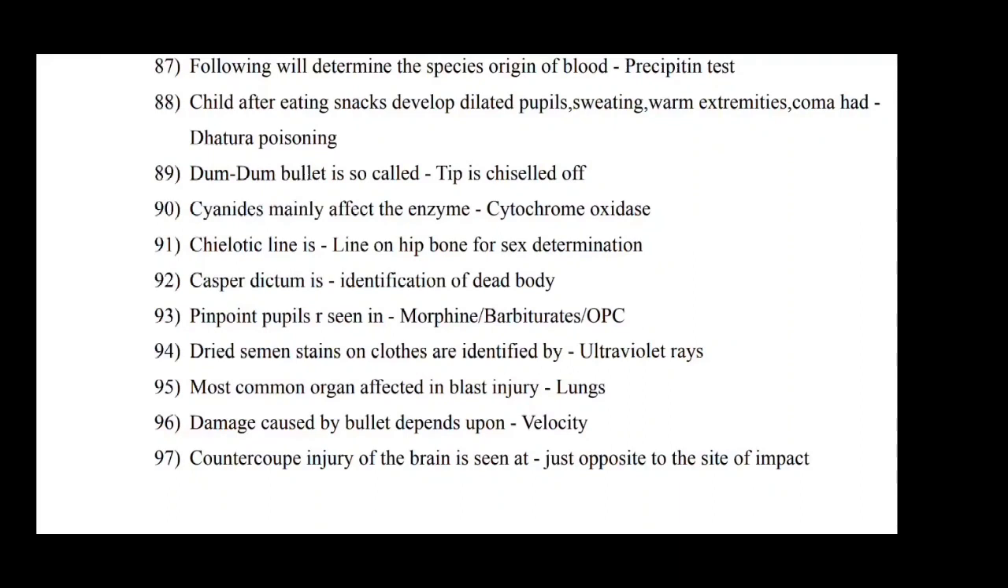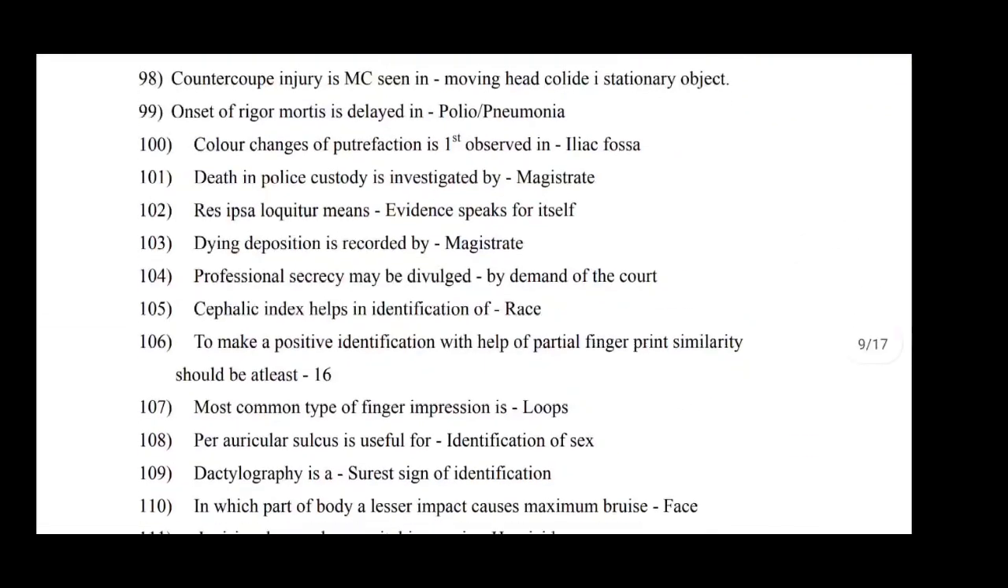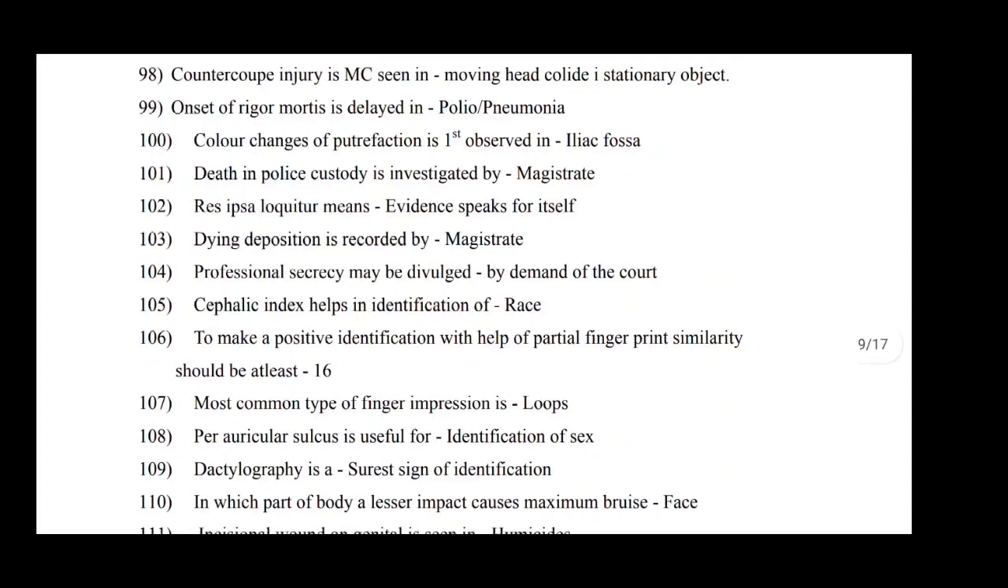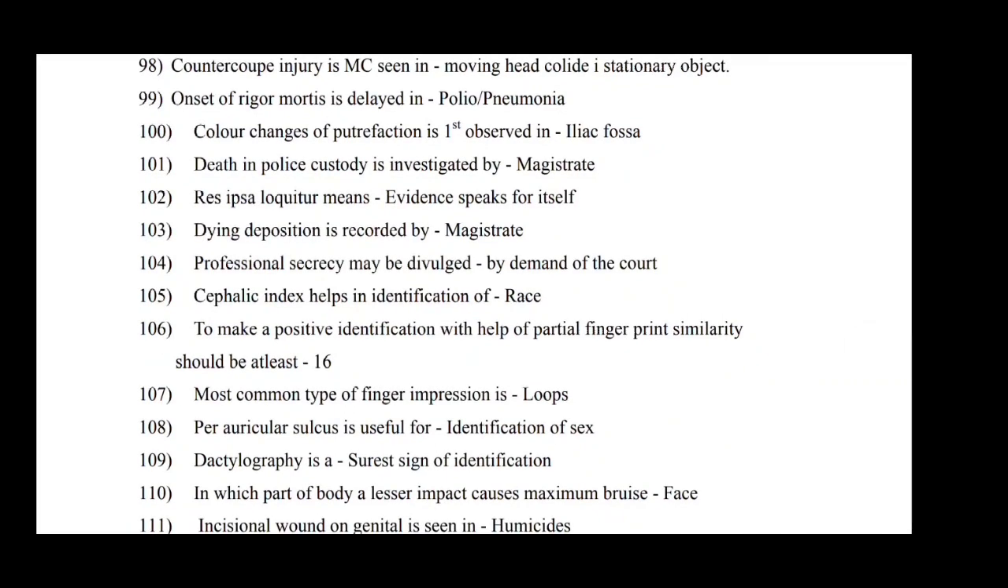Contrecoup injury of the brain is seen just opposite to the side of impact. Next one, coup injury is most commonly seen when a moving head collides with a stationary object. Onset of rigor mortis is delayed in polio and pneumonia. Color changes of putrefaction are first observed in the iliac fossa.